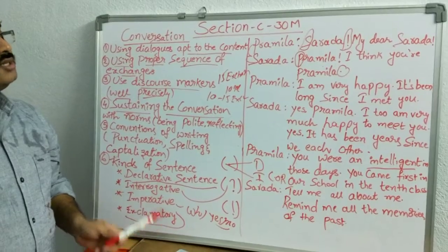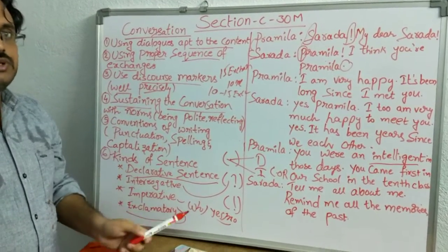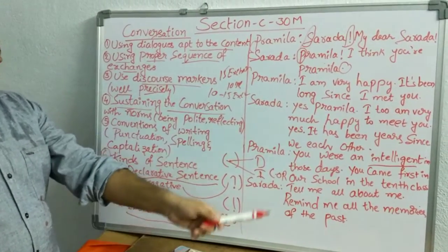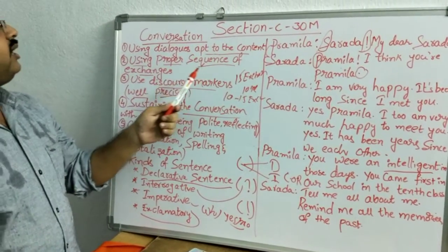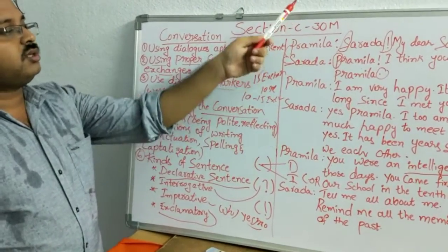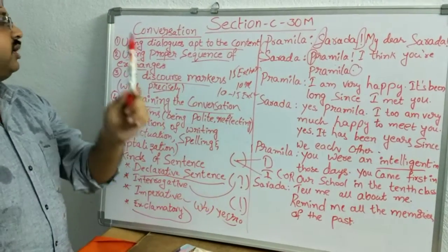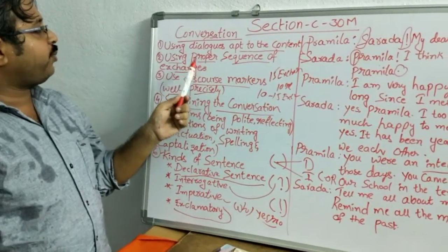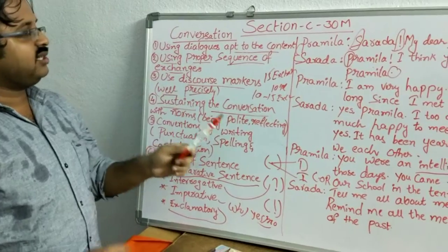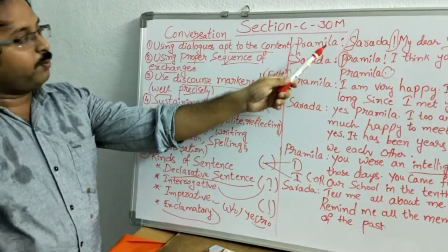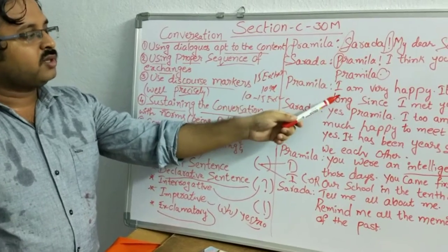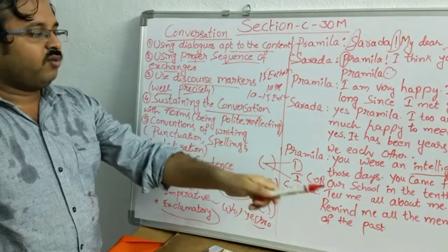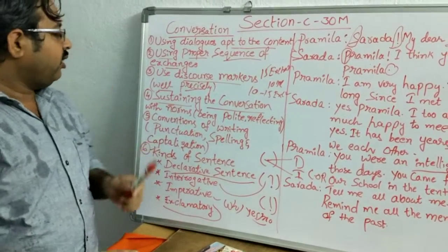So my dear students, when we are writing a conversation, try to follow all these rules. Once again, look at this one. Using dialogues apt to the content, so the content should not be deviated. Next one, using proper sequence of exchanges. As I said to you, proper sequence of exchanges means first we have to wish them, and there must be a purpose. Finally, the conversation must be fulfilled or not.